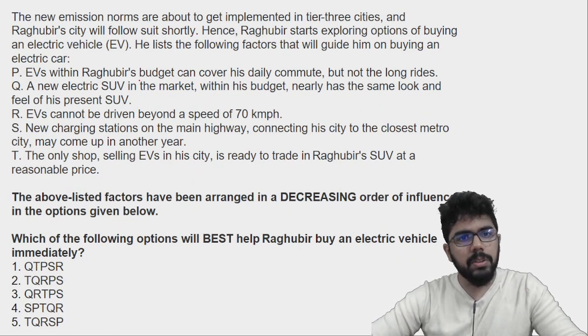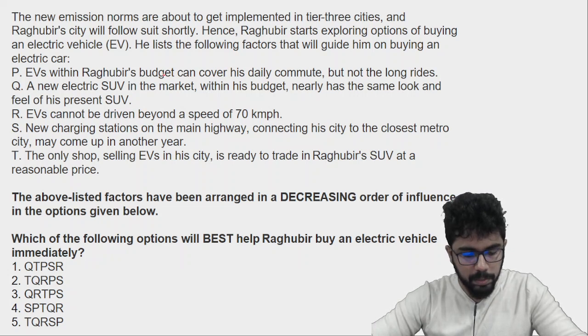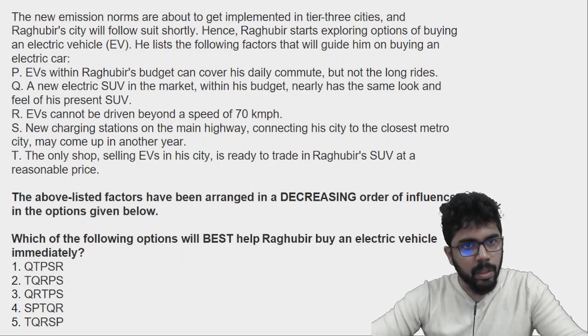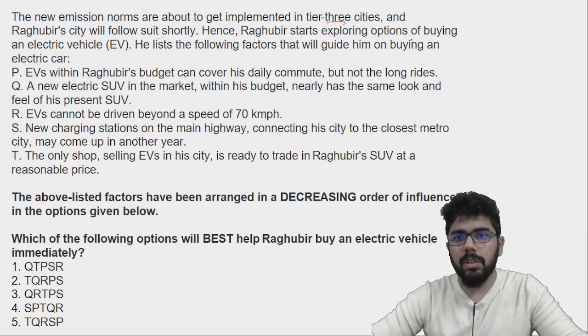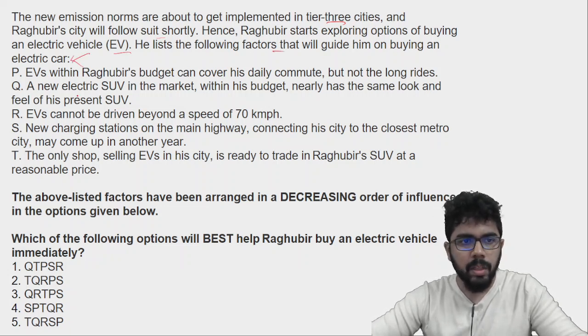Let us see this. The new emission norms are about to be implemented in tier 3 cities, and Raghuveer's city will follow suit shortly. Hence, Raghuveer starts exploring options of buying an electric vehicle. He lists the following factors that will guide him on buying an electric car.